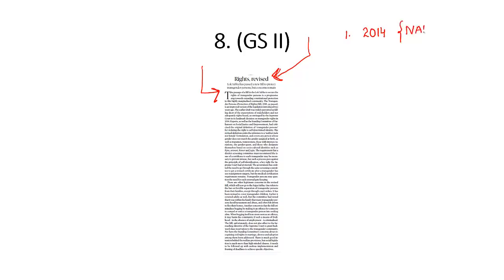The Supreme Court had said that members of the transgender community should be provided affirmative action. That means they should be considered backward classes, and reservation in government jobs and educational institutions should be provided to them. But this bill is silent on reservation. That's one problem with this bill.